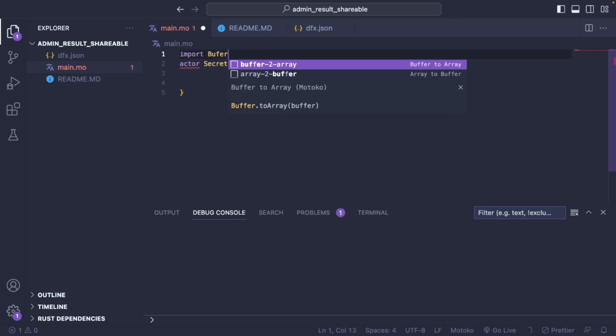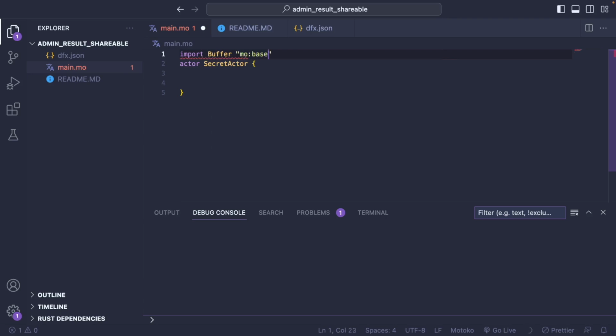We import the buffer library. This is going to be a buffer of type text. So the secrets are going to be text. And we initialize it with a capacity of 0. It's going to grow automatically.